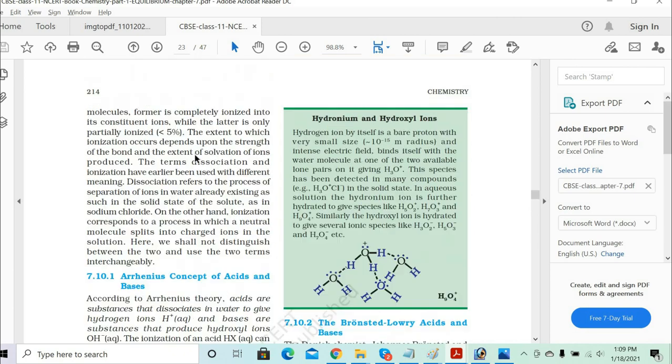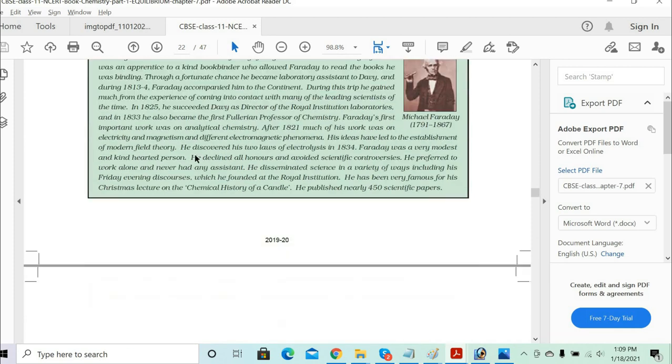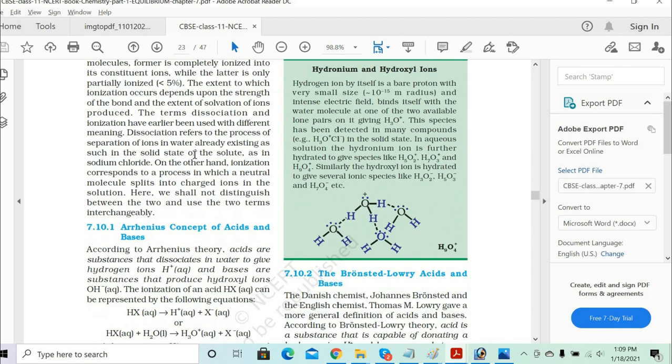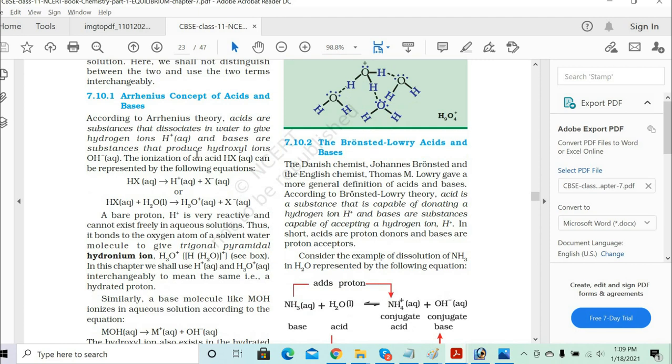Are you done with the acid base salt? Then we can go to the... Yes, sir. That's all. Arrhenius concept of acid and the bases now.